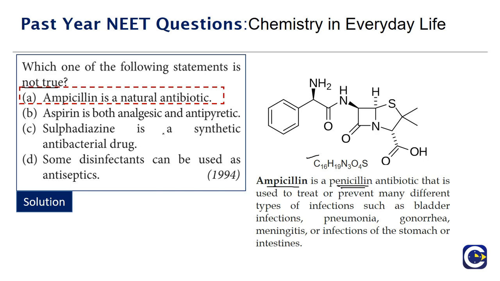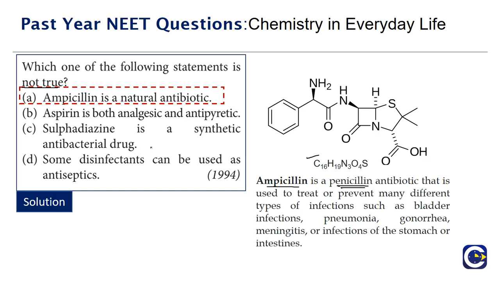I mean, we can even look at the others. Aspirin is both analgesic as well as antipyretic. Yes, aspirin is a substance which can be used as analgesic, and as we already discussed before, analgesics are used to relieve the pain, and antipyretics are used to prevent or reduce fever.